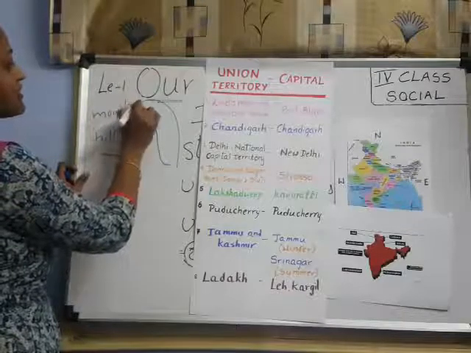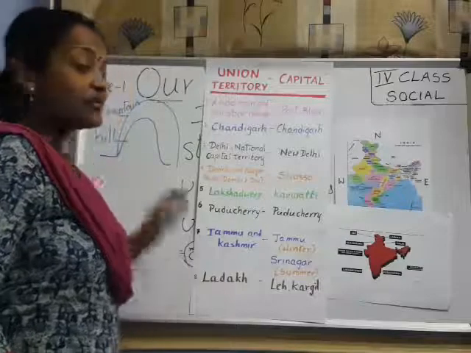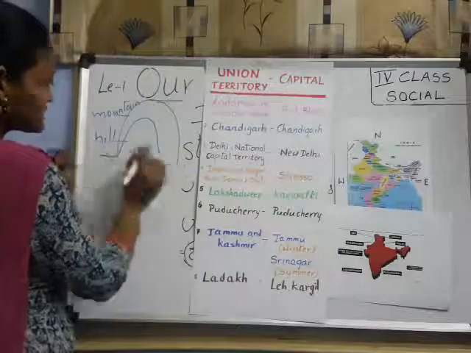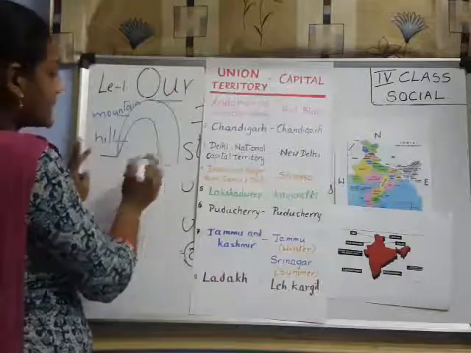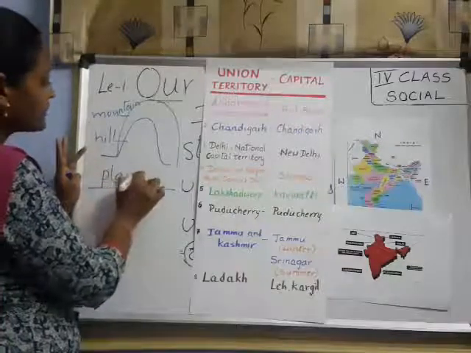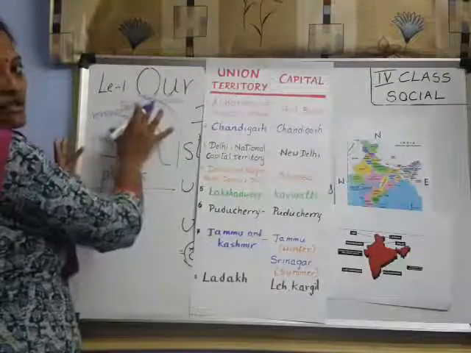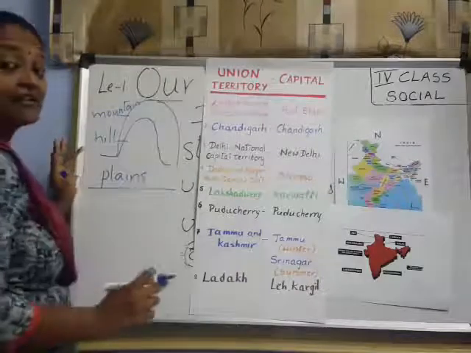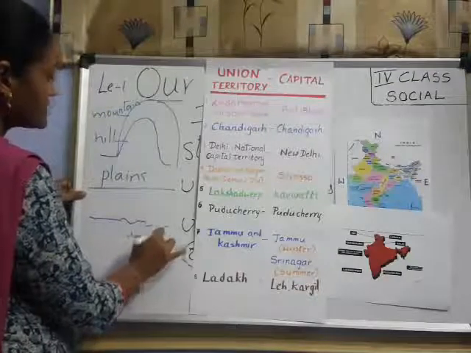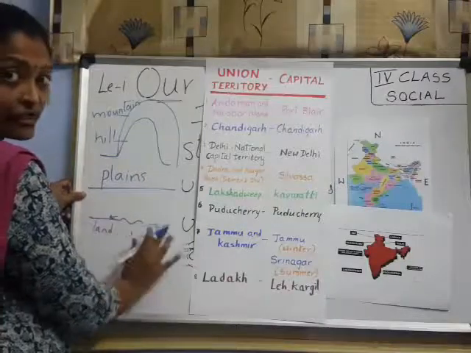Understood? You know, right? We sometimes see mountains when we are traveling, right? So, big mountains. And this is land only. I am saying about land. If the land is so straight like this, then we call it a plain. What do we call it? Plains. Understood? These are all landforms, okay? Looking like mountains, plains, and some are, see here, suppose this is land and this is water. Here water is there and here land is there.